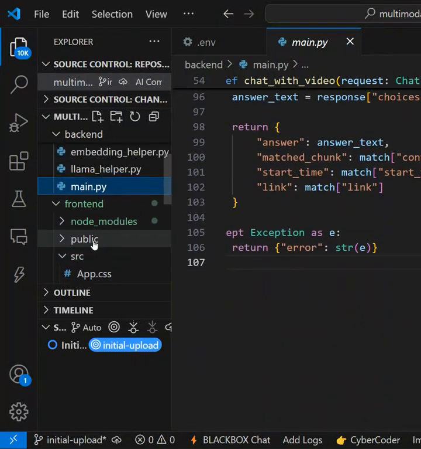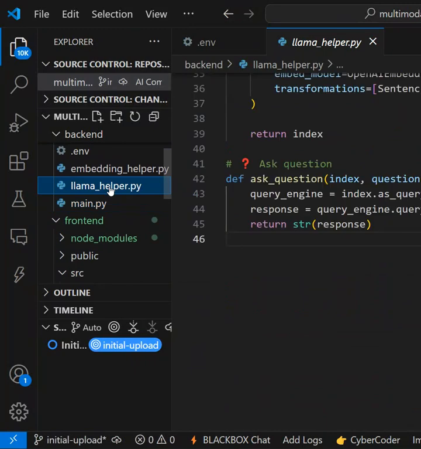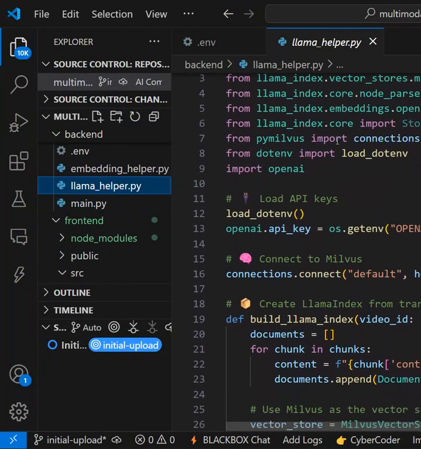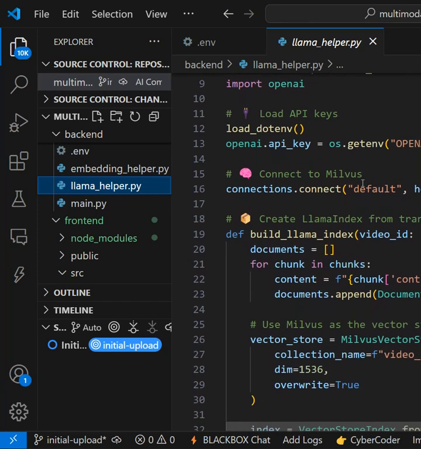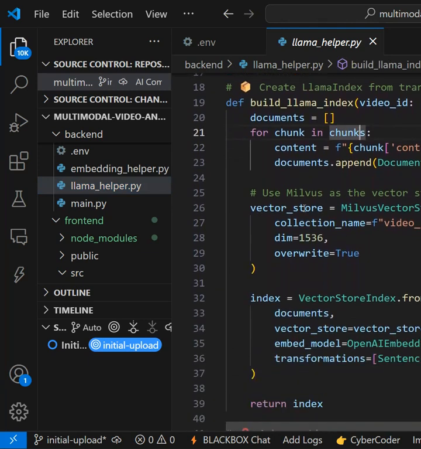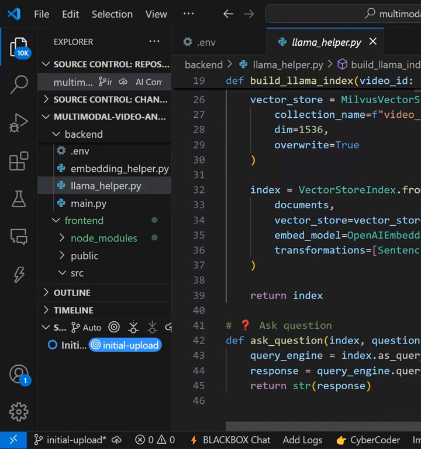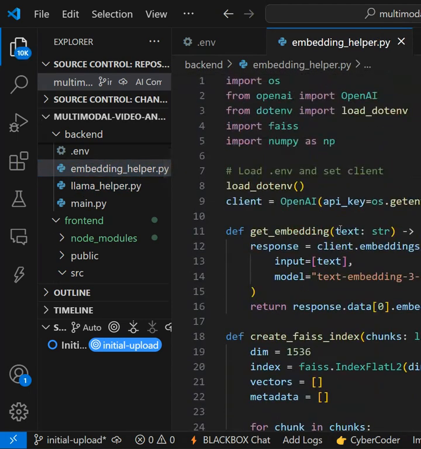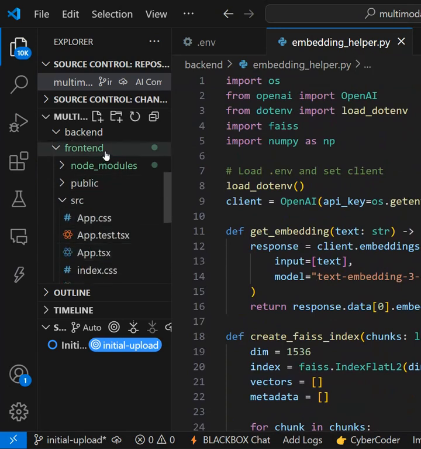Okay, now this is helper.py. This is for the API. And in the backend, this is my embedding helper.py.